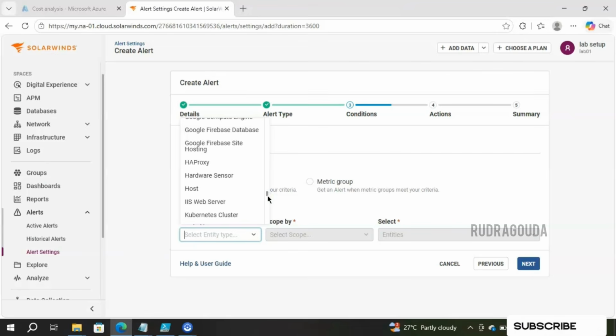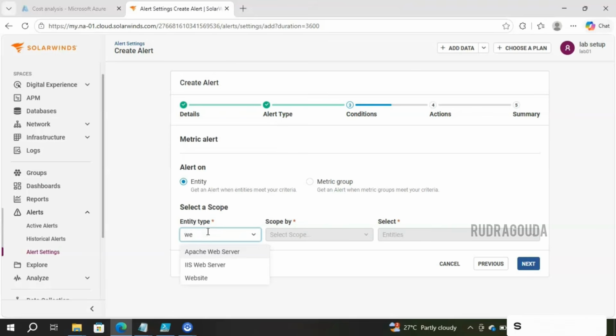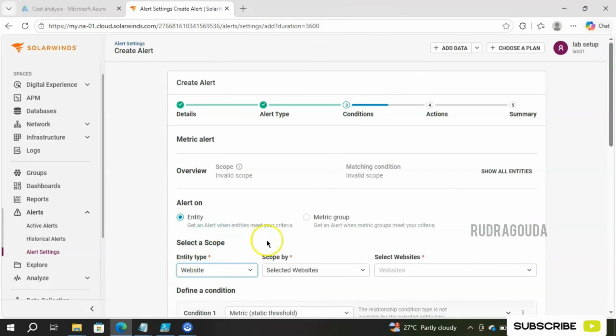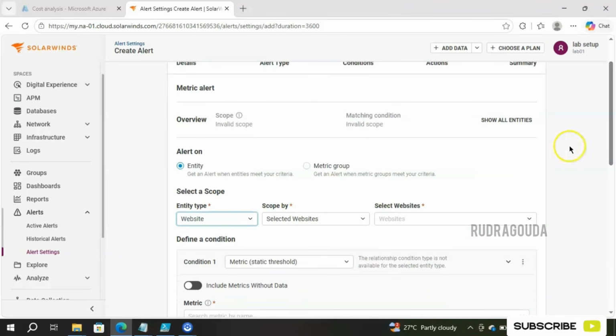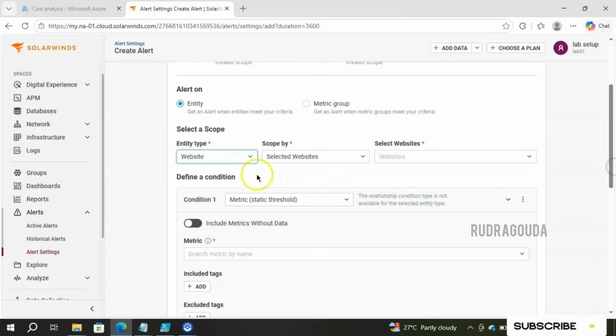As I said, I'm interested in website availability monitoring. So let me type the keyword website. If it has any information, it will display over here. You can see we have one called website. Let me click on that. Once you click on that option, now scope by is enabled. Earlier it was in the disabled state. As soon as you select the website, it got enabled.